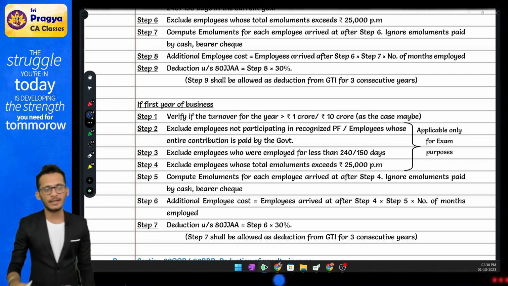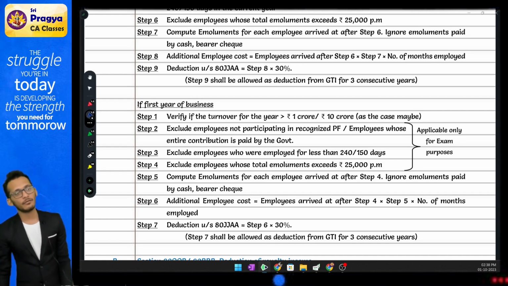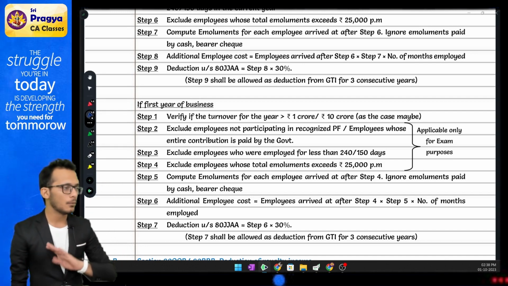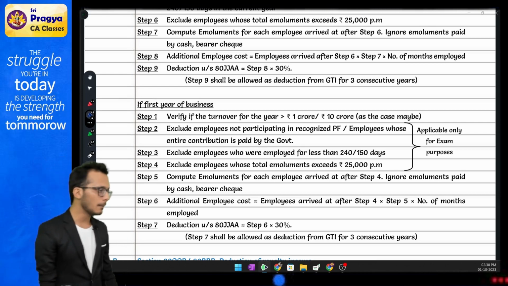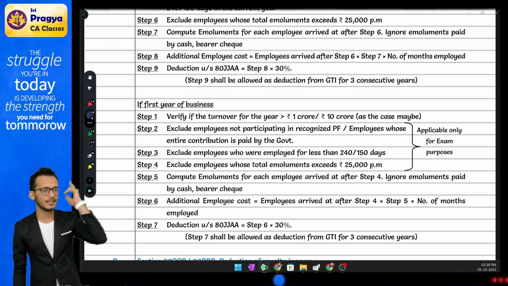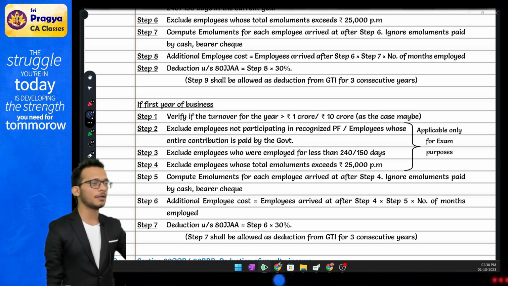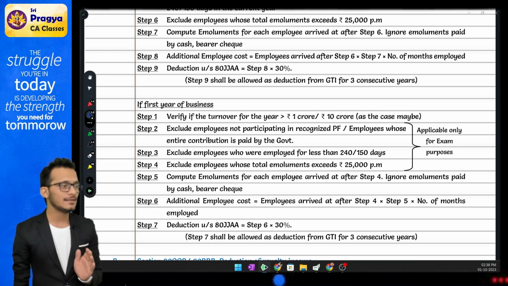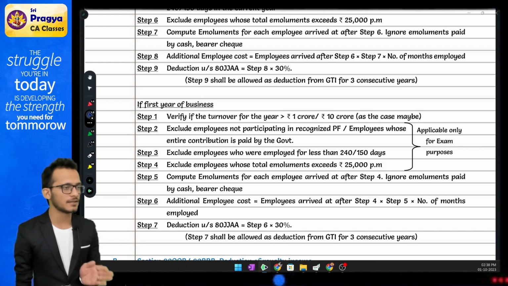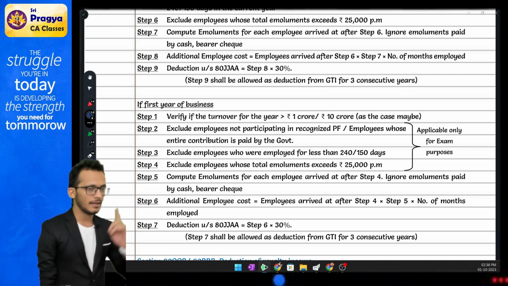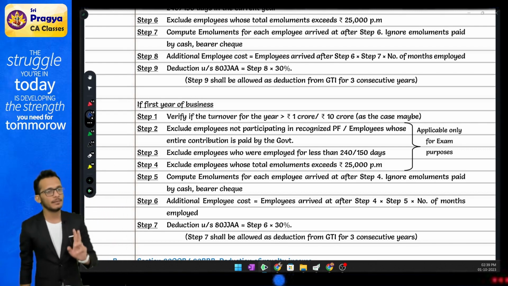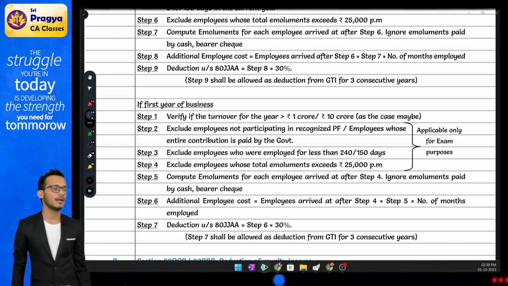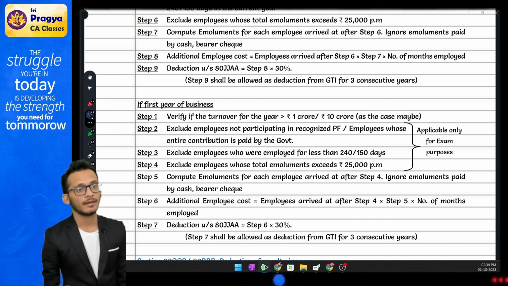Ending this chapter 6A with clarifying 115BAC, which says that if you are opting for 115BAC, the chapter is not eligible. Only two items are eligible for you. One is employer contribution to NPS, which is 80CCD(2), which is nothing but 10% or 14%. That is option number 1. Option number 2, you can claim 80JJAA. You can claim only these two sections, and nothing else can be claimed. Yes or no?